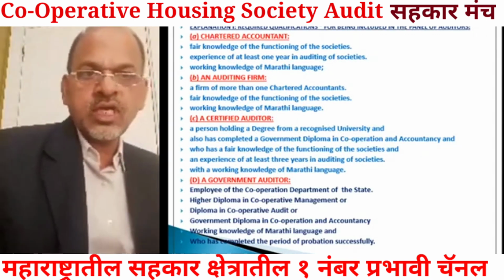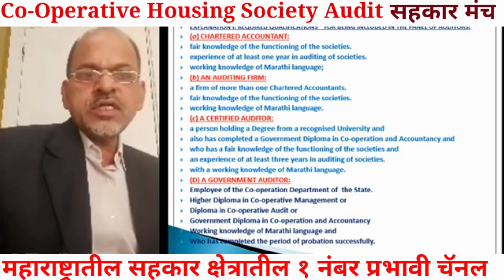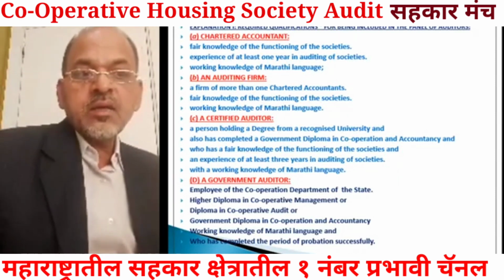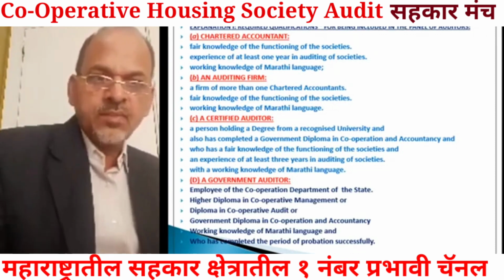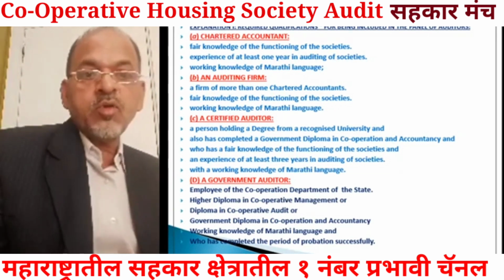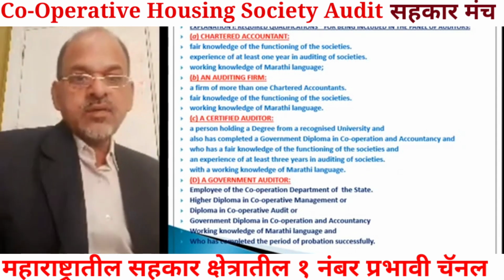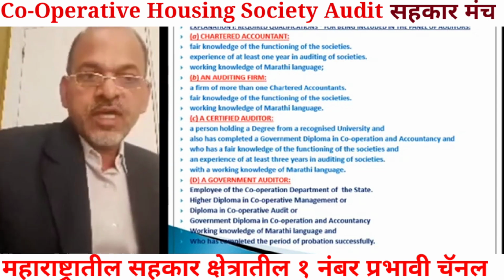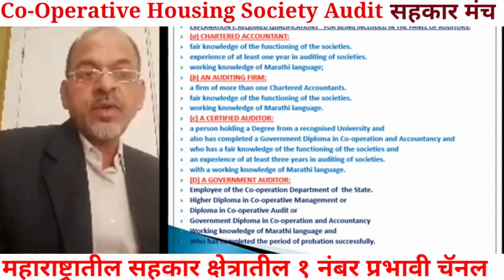The third category, that is of certified auditor. Now in certified auditor, which persons are involved? A person holding a degree from a recognized university, means he must possess a degree, this is the primary qualification, and also has a government diploma in cooperation and accounting, GDC and A. Means degree plus GDC and A pass person, who has fair knowledge of function of the society, who has experience of at least 3 years in auditing of societies.